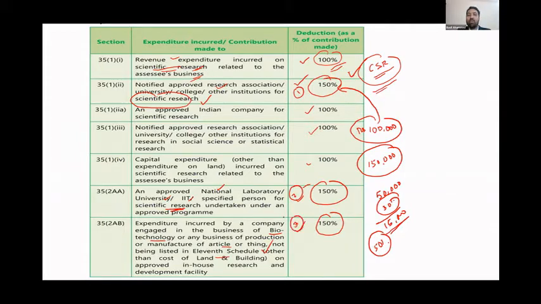One, contribute to a notified approved research association, or contribute to IIT, or contribute to an organization involved in biotechnology. You can get 150% deduction.